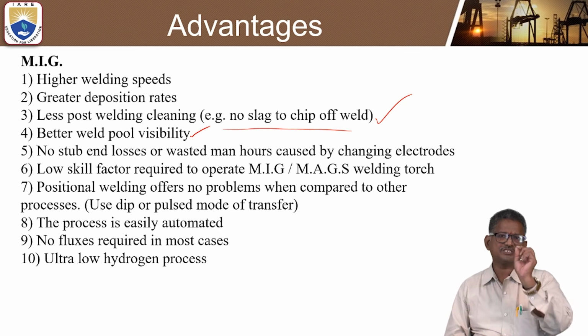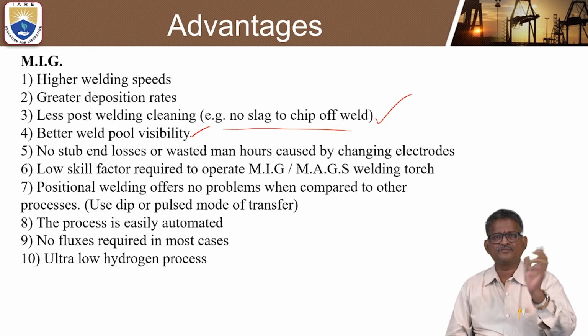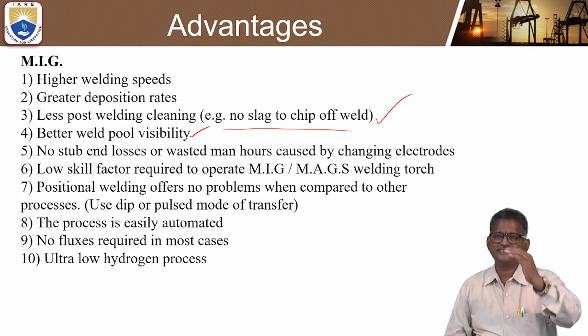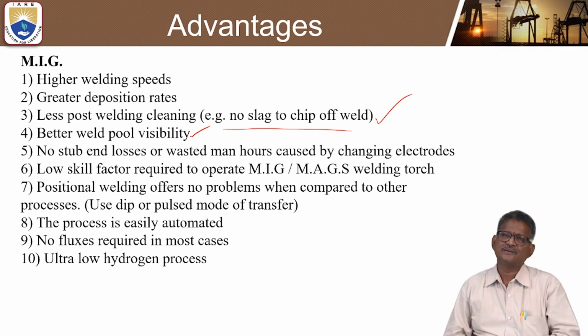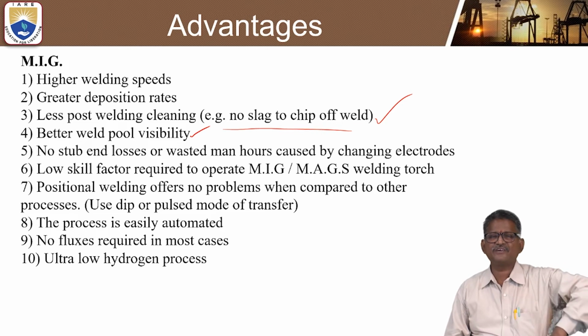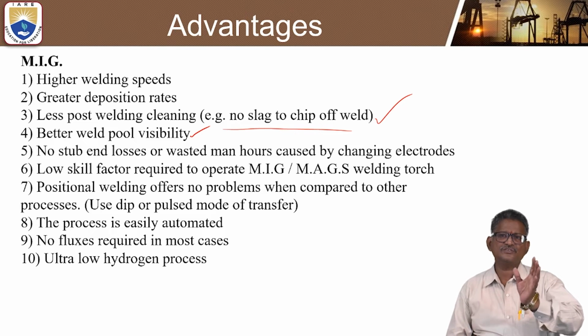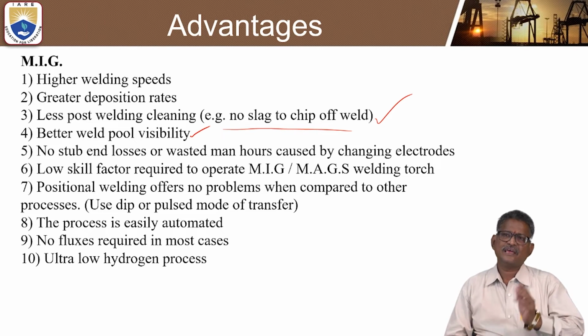And no stub end losses or wasted man hours caused by changing the electrodes, because the consumable electrode is coming continuously. It will be processed continuously so that there is no need to change the electrodes.